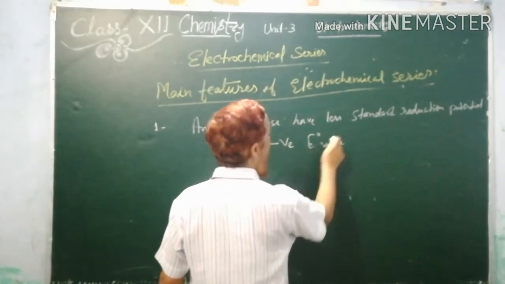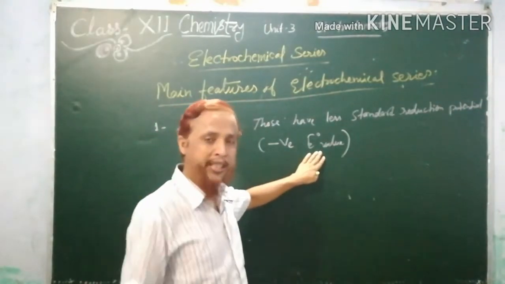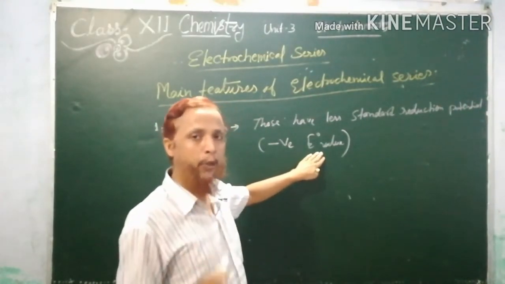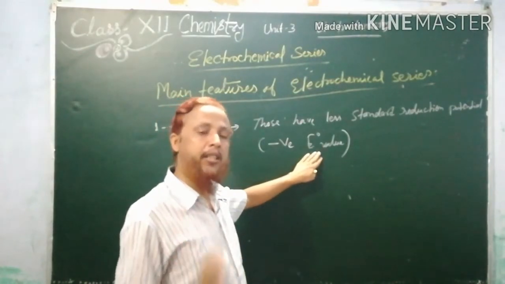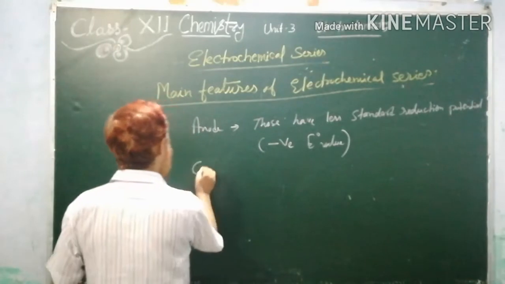Whenever we talk about the E naught value, we are talking about the reduction potential, because according to IUPAC we always consider standard reduction potential. So negative. And cathode,